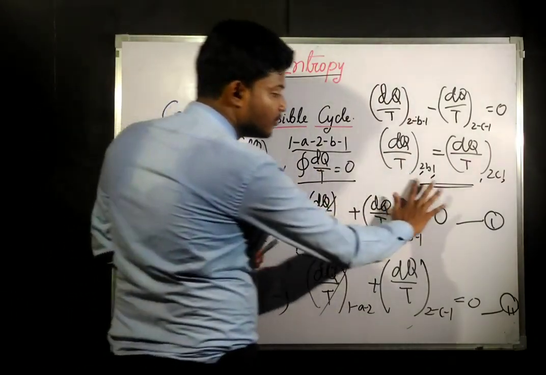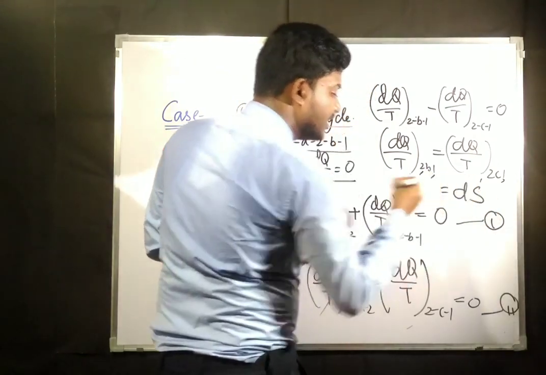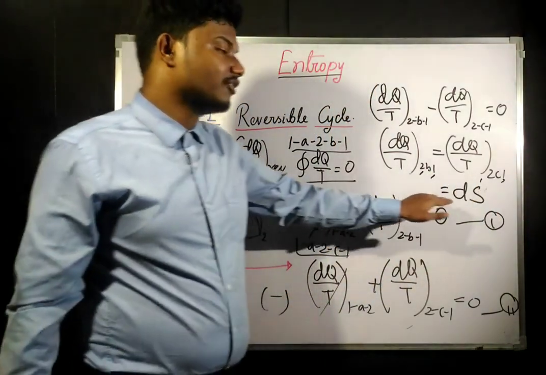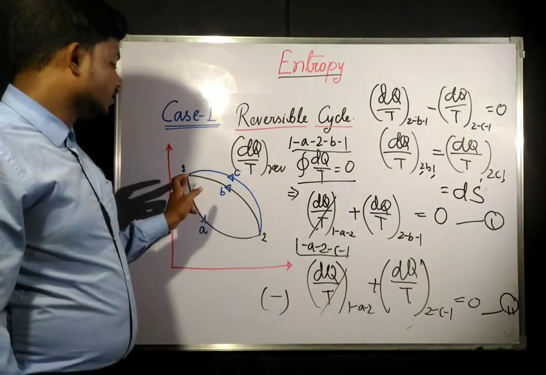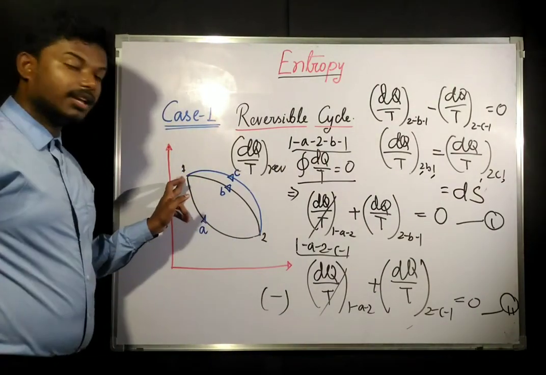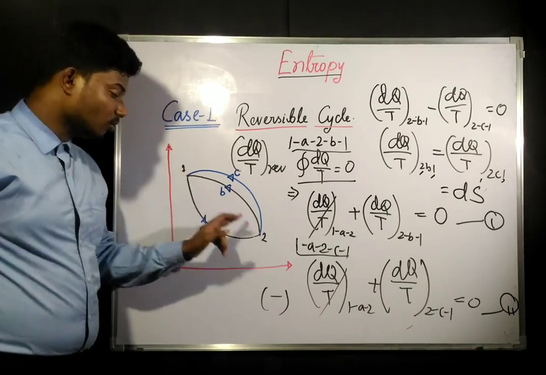Now from this we can write that this is equal to ds. That means the change in entropy is going to be 0 if only one state is considered, that means state 1 or state 2.